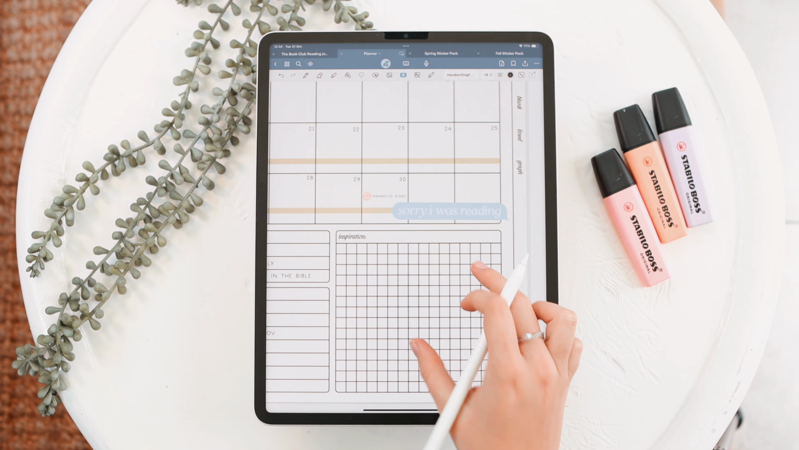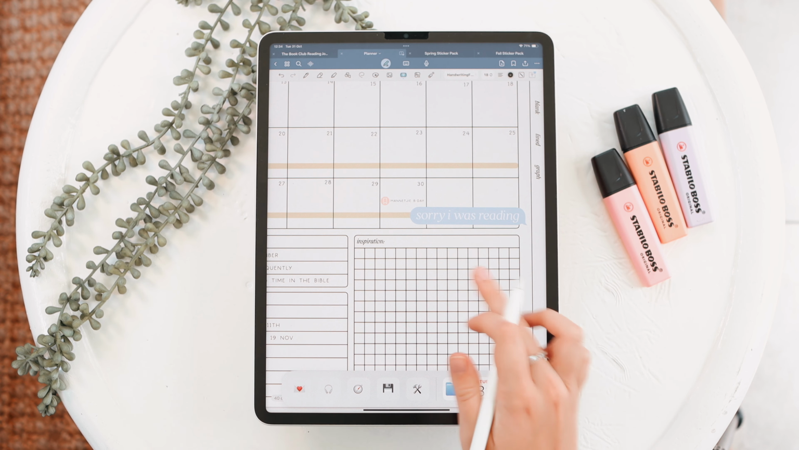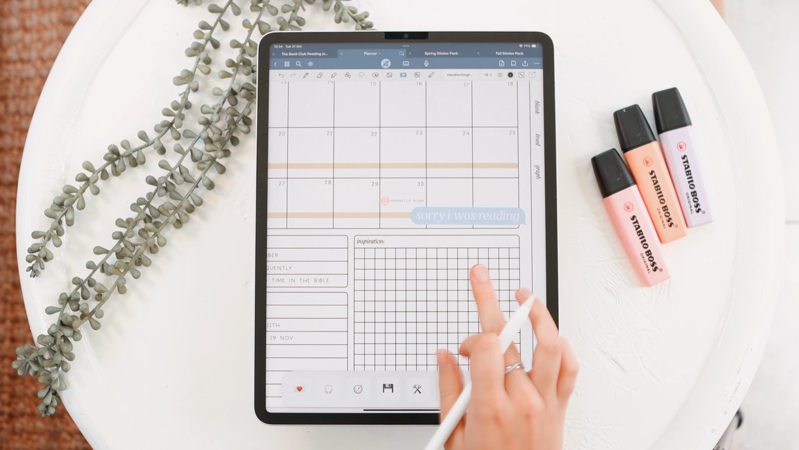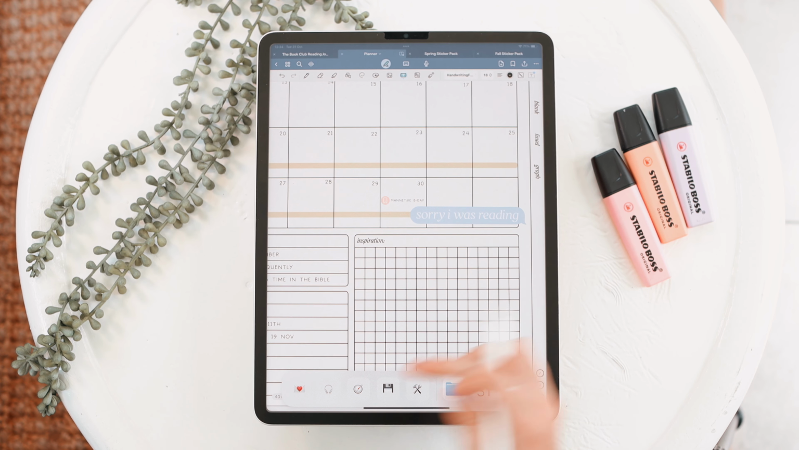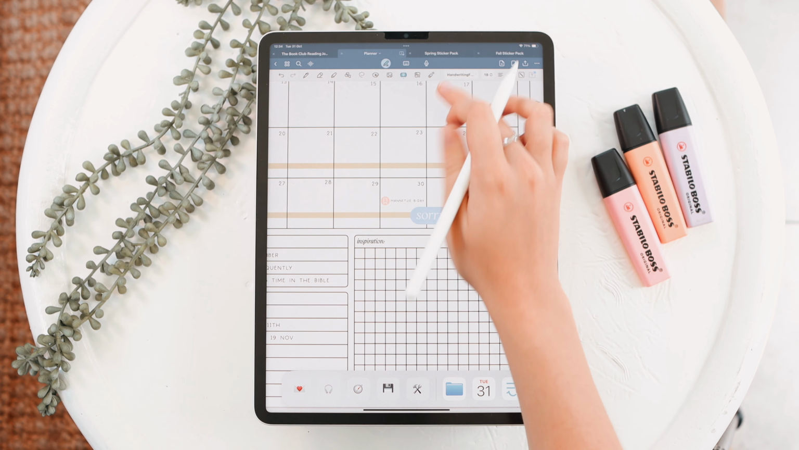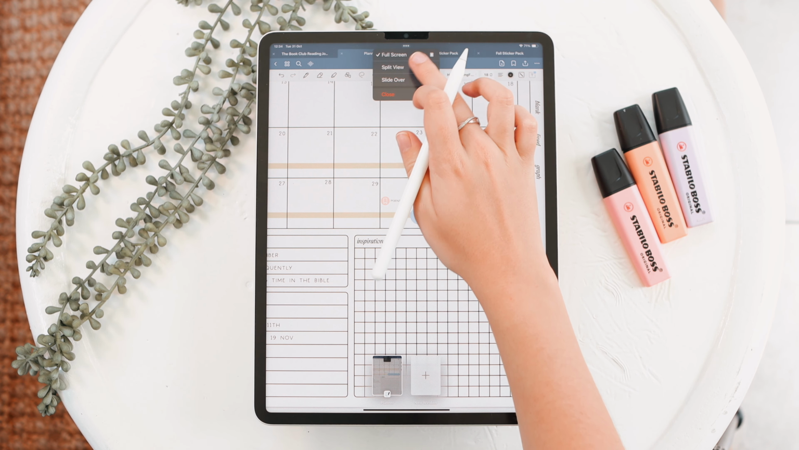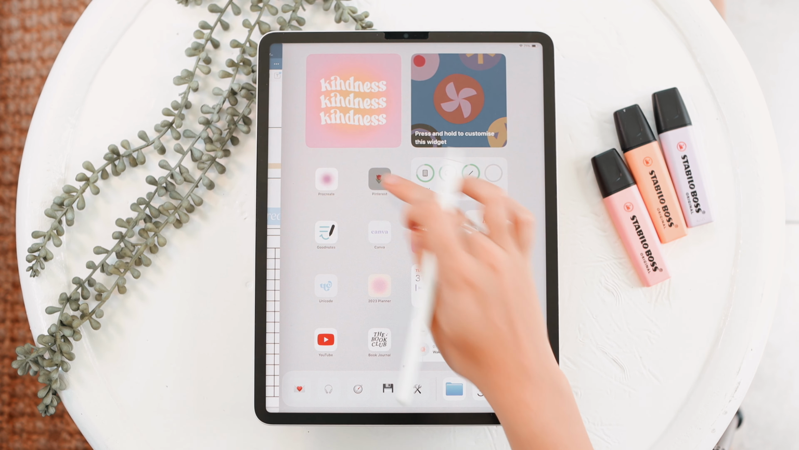So now I'm just gonna open up Pinterest in split view and add in a few things here in this inspiration section. I love Pinterest for this. It's just probably the best option. So I just go for split view and then open up Pinterest.